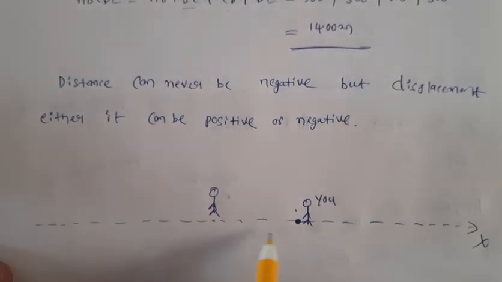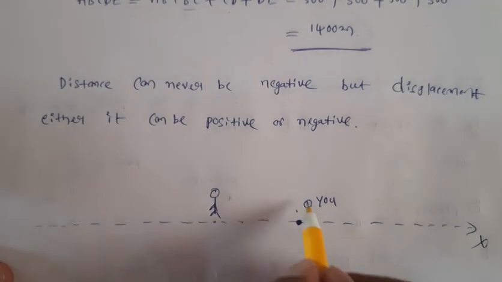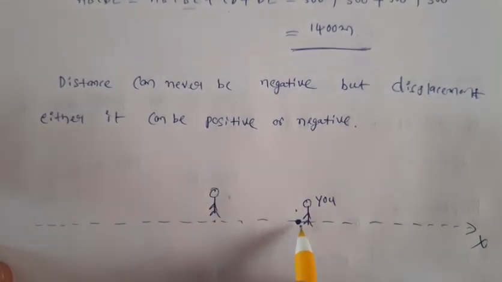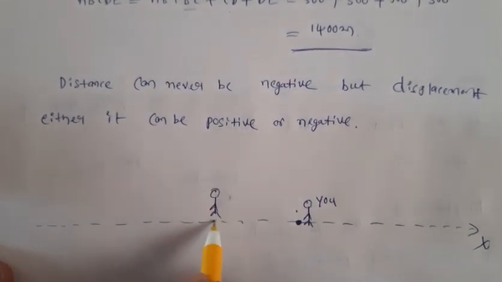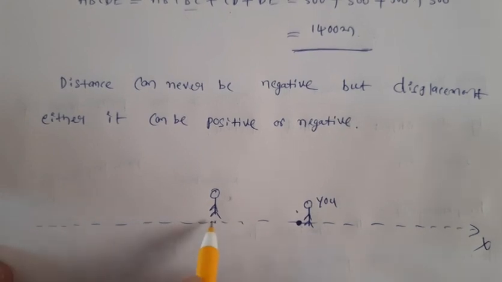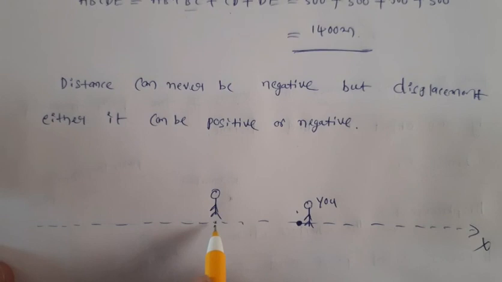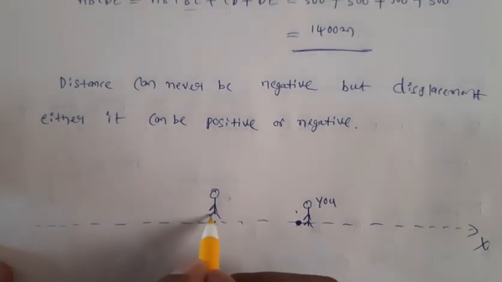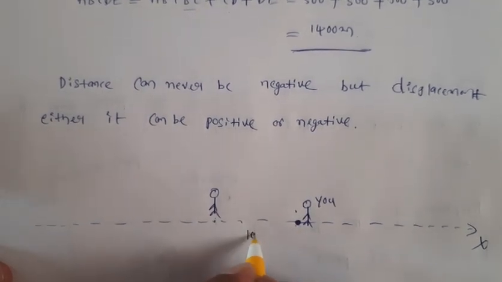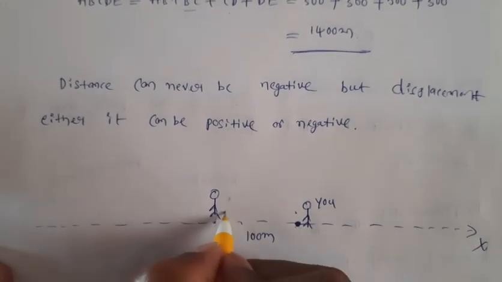But what about this one? This is the negative x-axis, right? And of course here we don't need the y-axis and z-axis, because your friend is moving only along the negative x-axis. Let us assume he is initially here and moving towards the negative x-axis. Let's say the distance between you and your friend is 100 meters. Say the initial point is A.